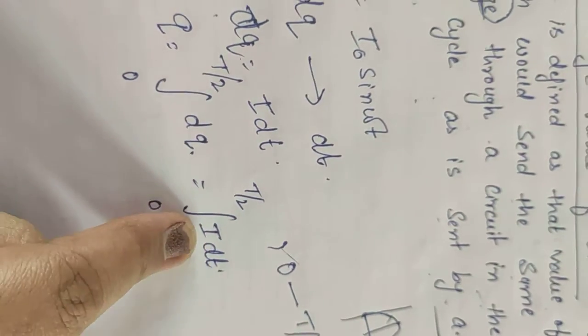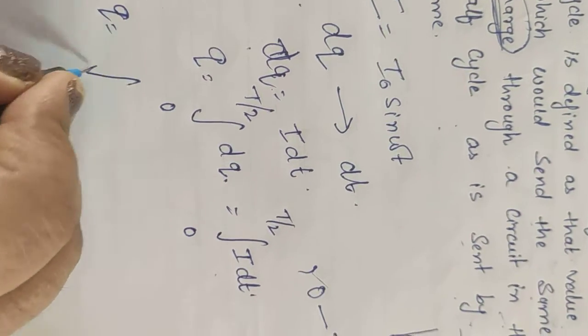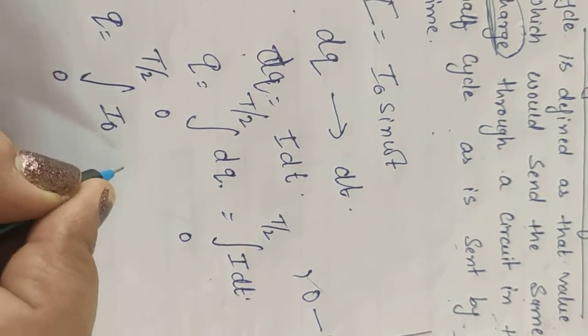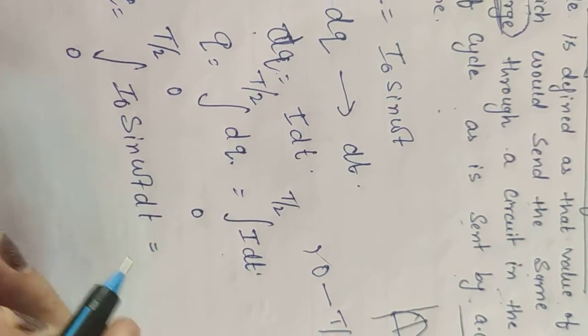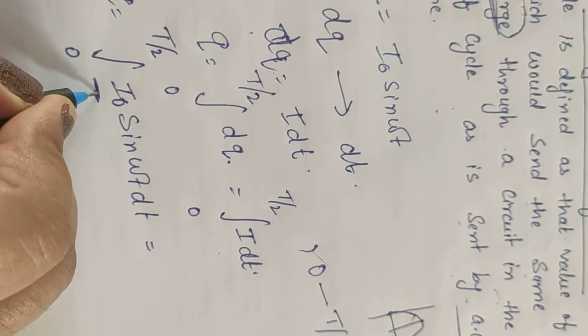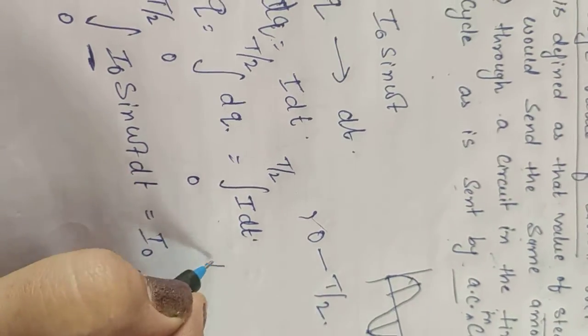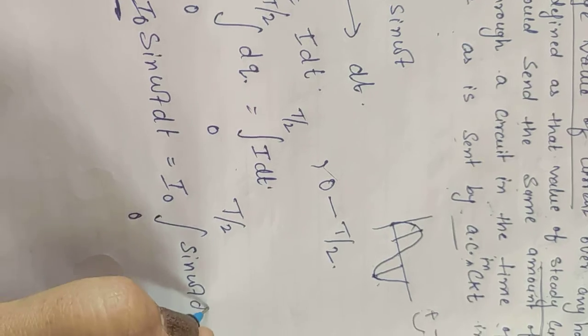Now putting the value of I from this equation, q is equal to the integral from 0 to T by 2 of I naught sine of omega t dt. I naught is the maximum amplitude which is constant, so this is taken outside: integral from 0 to T by 2 of sine of omega t dt.